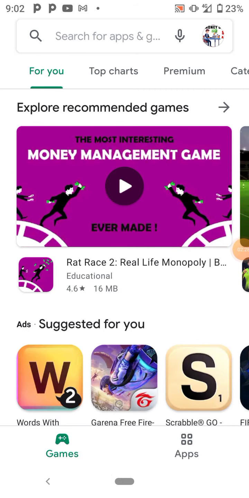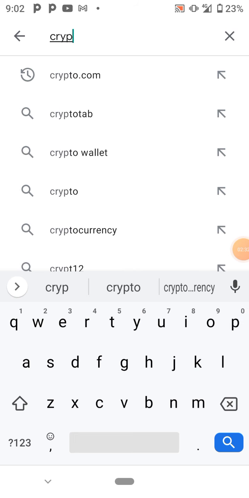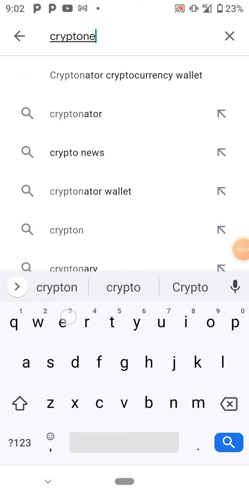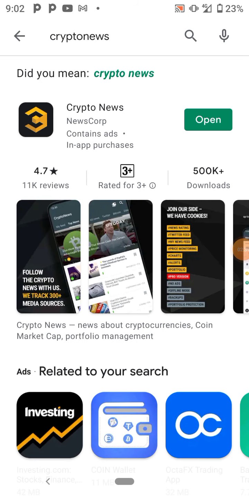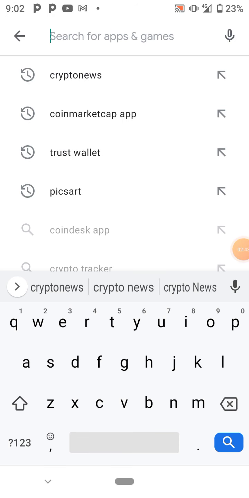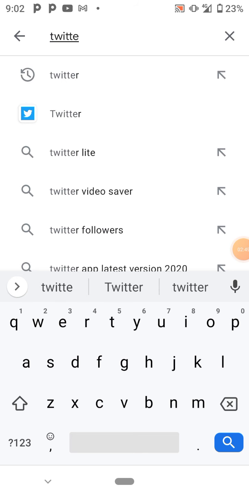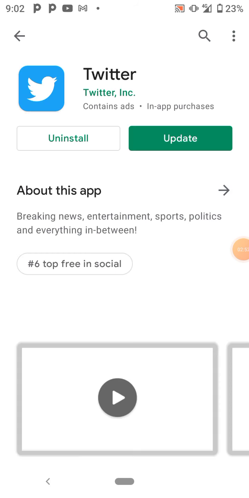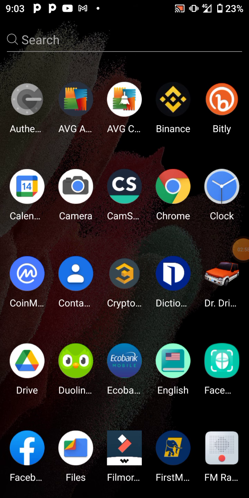Number three, you download Crypto News. Download Crypto News. So you go on Twitter, twitter.com. If you don't have the Twitter app, you download the Twitter app. I need to update my app. Now when you download your Twitter, I'm going to tell you what you do with all these apps.